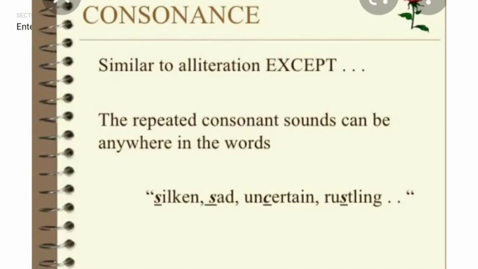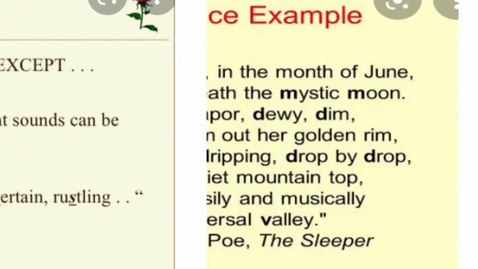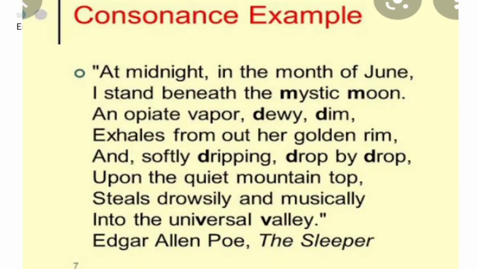Consonance, we have already discussed it, that the repeated consonant sounds can be anywhere in the words, not only at the start. In alliteration, there is repetition of the consonant sounds at the start of the word, but in consonance, repetition of the consonant sounds can be anywhere in the words. So that is called consonance. These are some examples of consonance.